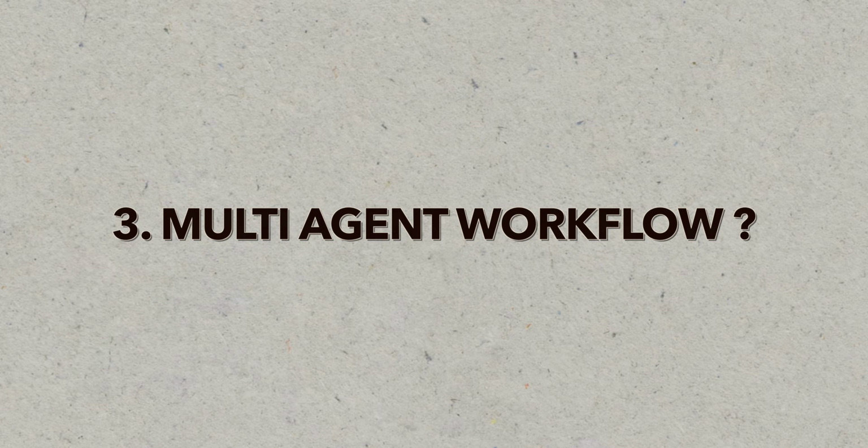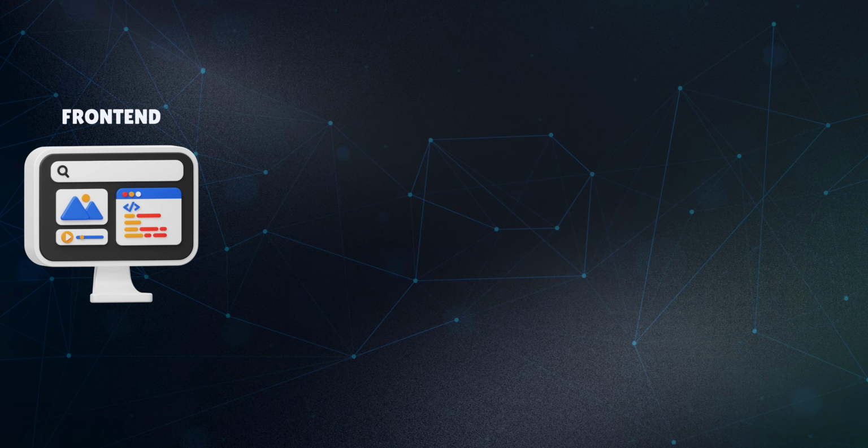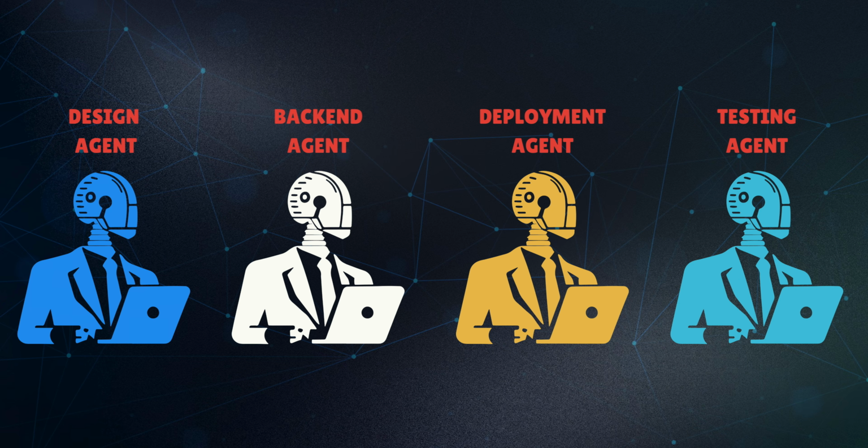Now, what is a multi-agent workflow? Multi means, as we all know, more than one, right? Now the same applies to multi-agent. Multi-agent is nothing but multiple AI agents working together to complete the task. Let's say we want to build a website. For a website, we basically have 4 key things: front end, back end, deployment and testing. Now we'll assign 4 different agents to these 4 particular tasks.